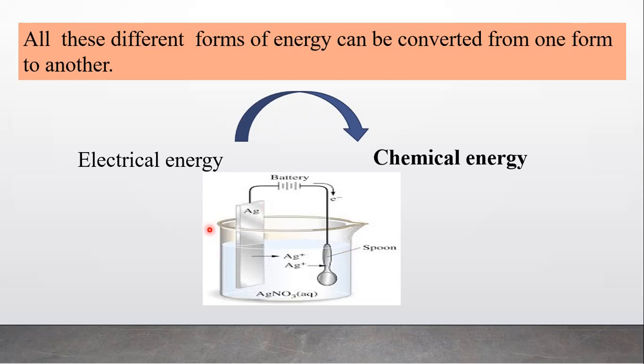Electrical energy is consumed for a chemical reaction to take place. So it is an example of electrolysis or electroplating, and in electroplating electric energy is converted into chemical energy.